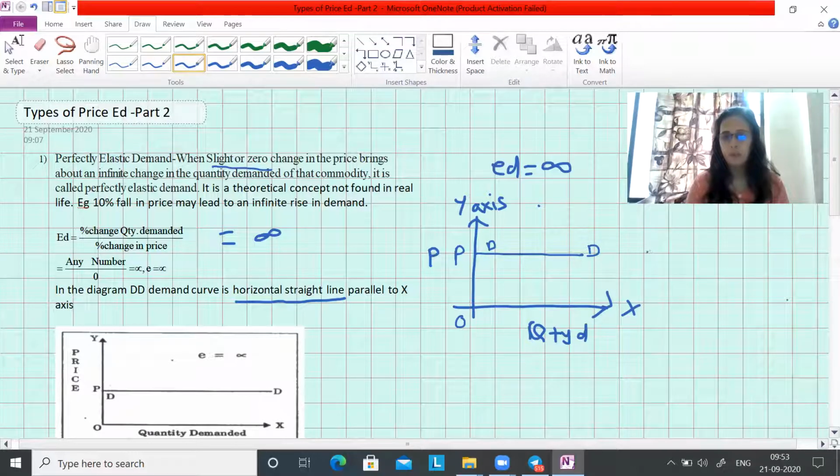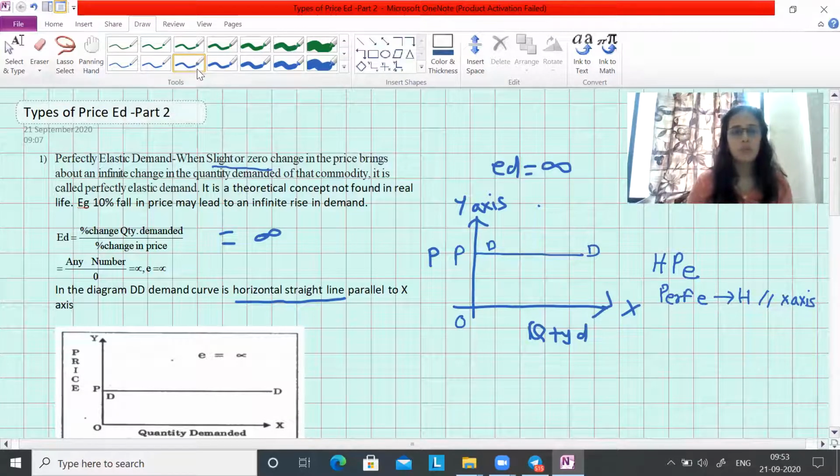To remember this diagram, and from a fill in the blanks objective type point of view, remember this code word: HPE. HPE means perfectly elastic is horizontal. Horizontal means obviously it is parallel to the x-axis. And for the next diagram we are going to remember VIP.